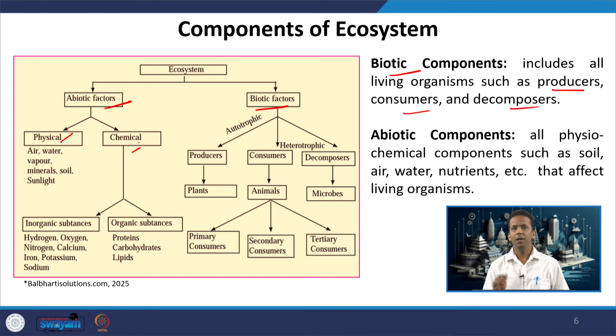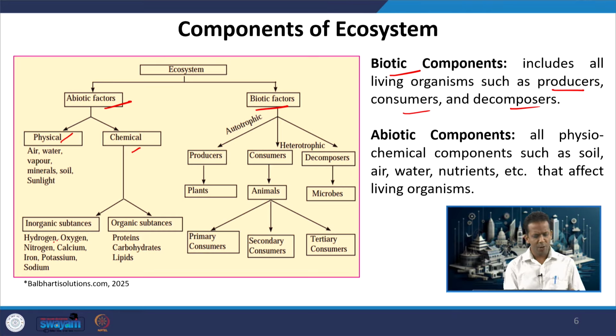Physical are basically the air, water, minerals, soil, sunlight, all those physically available in nature, whereas chemical factors we have in the form of particular materials, elements or compounds. They can be either organic or inorganic or free elements.